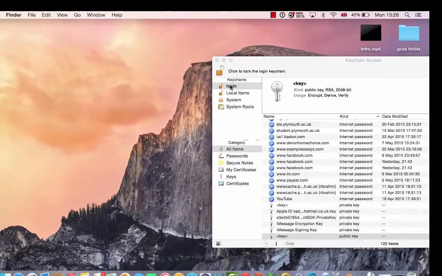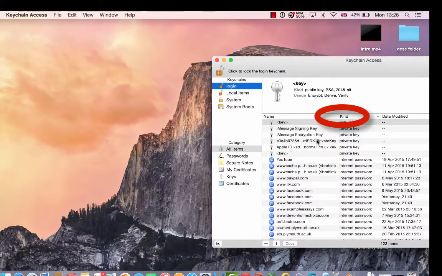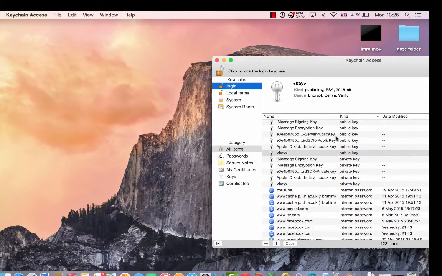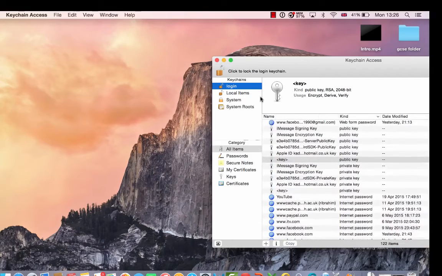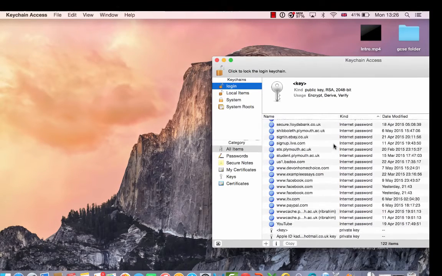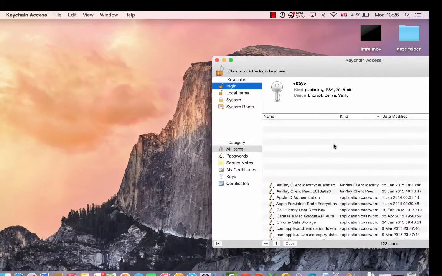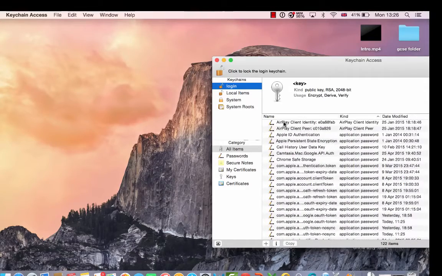Now tap the login and then go to Kind. AirPlay client identity.